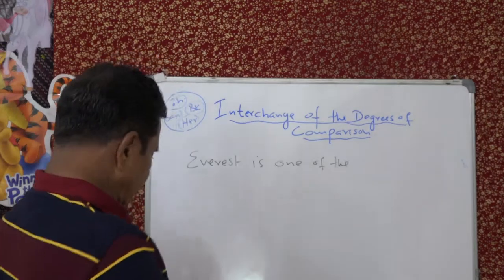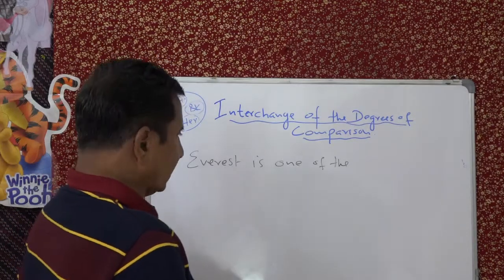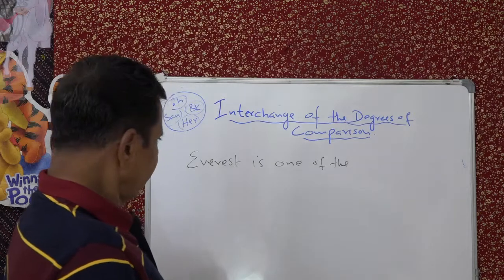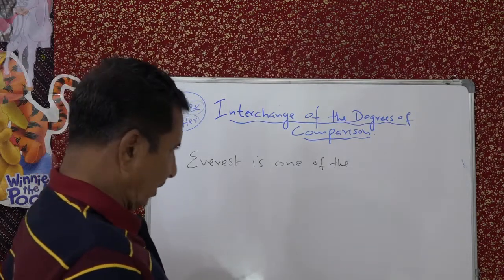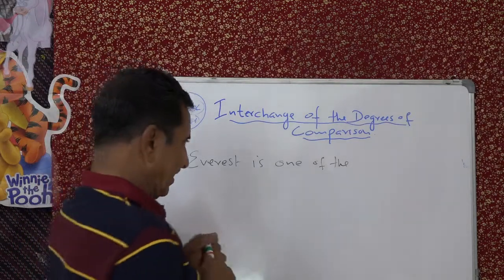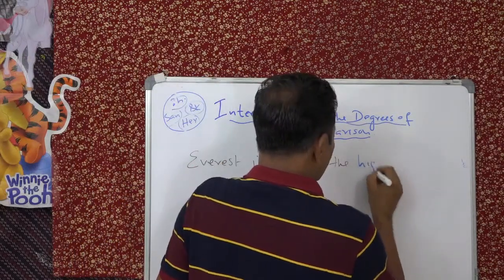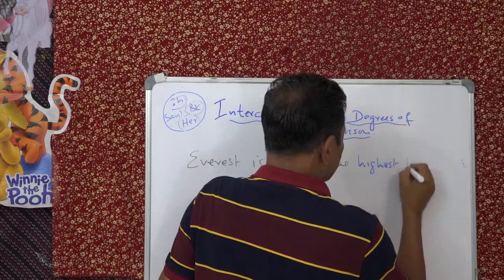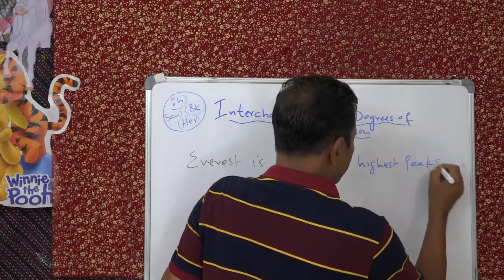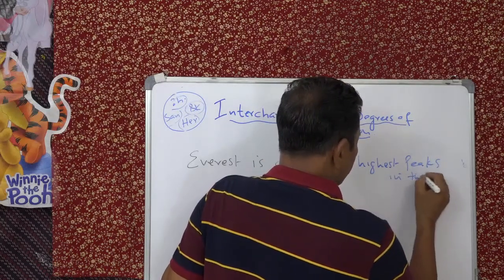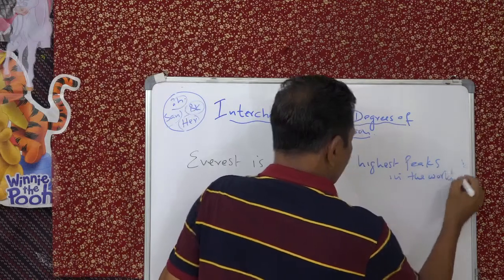Everest is one of the highest peaks in the world. So how will you start?